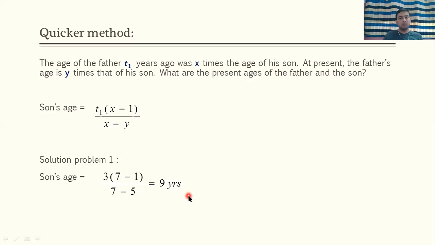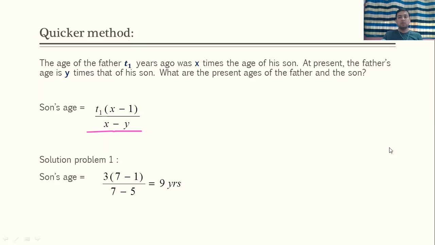First concentrate on the basic method and then you can move towards the quicker method. See, basically quicker methods or shortcut methods are derived from the conventional ones only. So understand from the basics, then you can move to the shortcut methods. For such a problem you can directly go for this formula. I hope this first type of problem is clear to everyone.